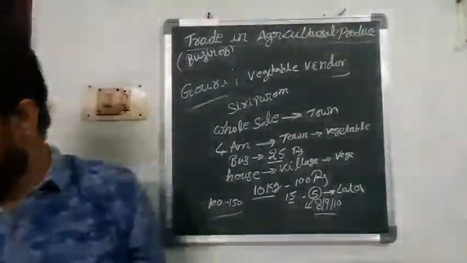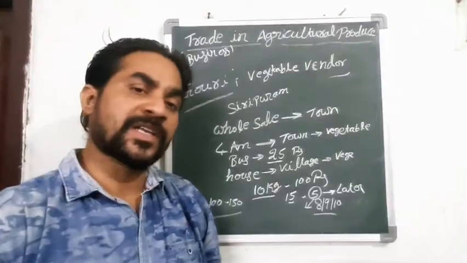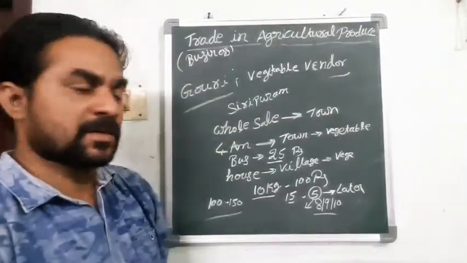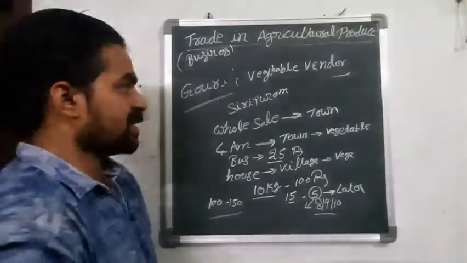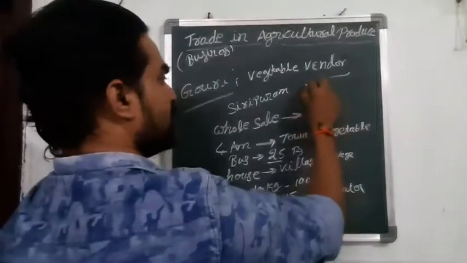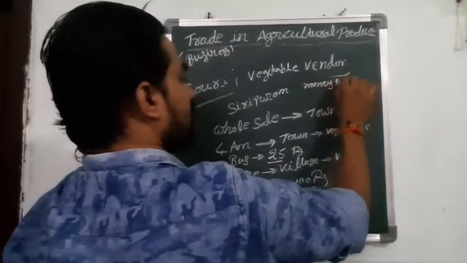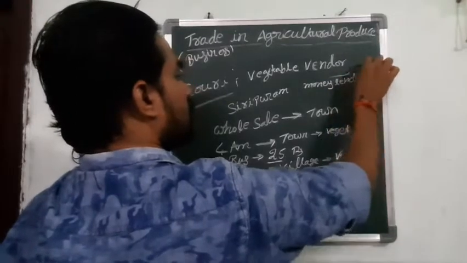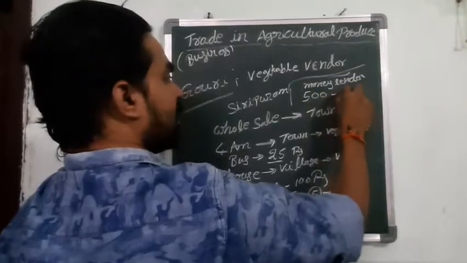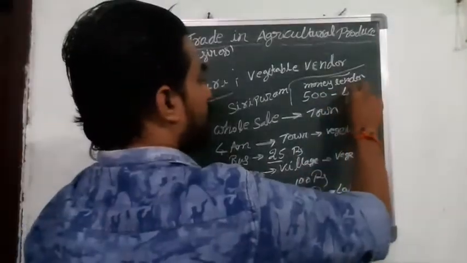Because she has to save some of the money to buy the vegetables for the next day. Otherwise, if she does not save that money, she has to take money from money lenders, and the money lender will give 500 rupees, but they'll not give the 500 rupees, they'll give only 450 rupees.